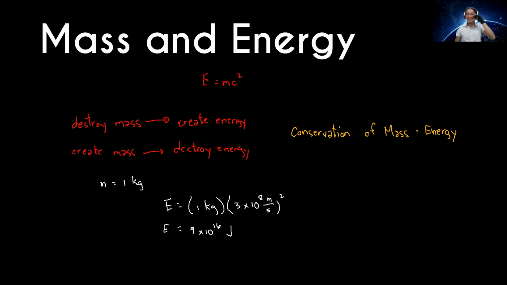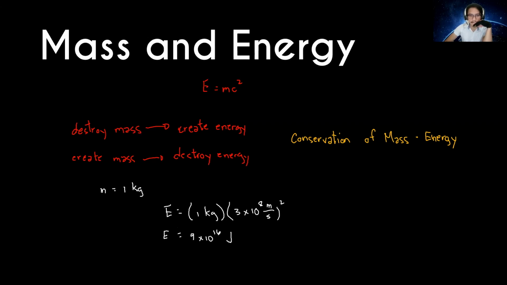So anong ibig sabihin ng joules? To put that into perspective, alam natin joules is Newton meters. That's the meaning of joules. Pero in terms of energy production, ano ang energy needed to launch a rocket? Ang kailangan na energy to launch a rocket is 30 megajoules per kilogram.